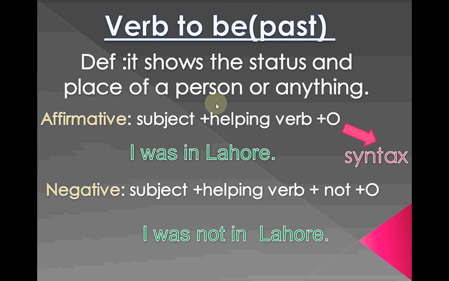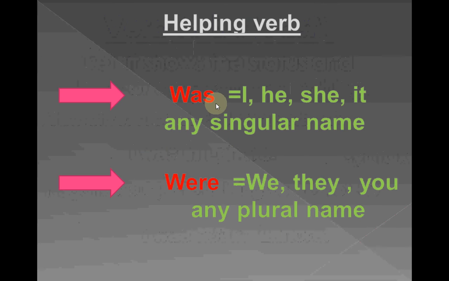Let me discuss what the helping verbs are and how many there are. There are two helping verbs: number one is was and number two is were. Was is used with the subjects I, he, she, it, and any singular name. Singular means only one name; it can be a living thing or a non-living thing. Were is used with plural subjects: we, they, you, and any plural name. Plural means more than one; it can be a living thing or a non-living thing.